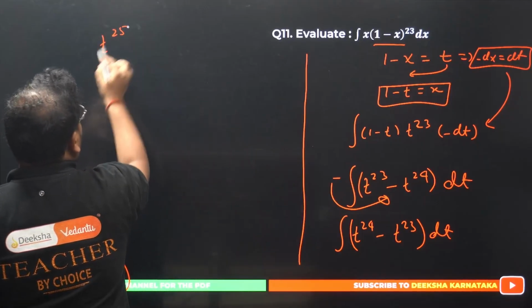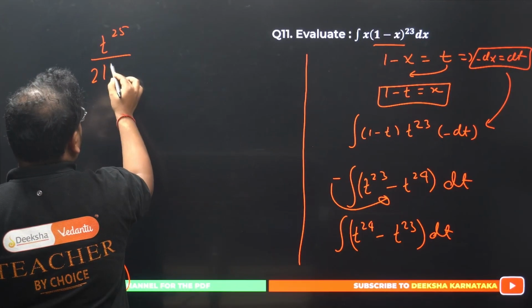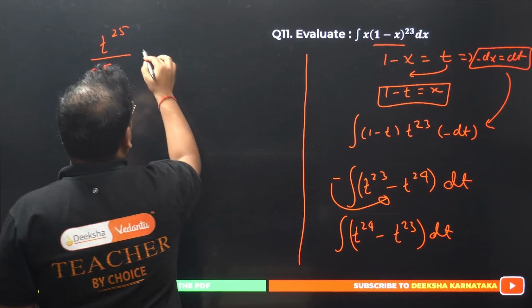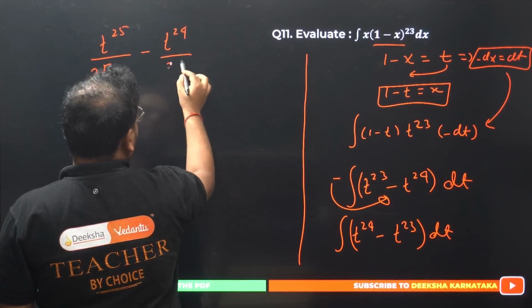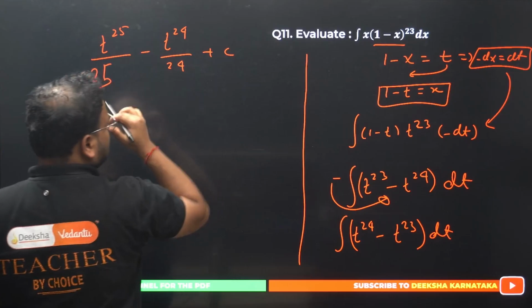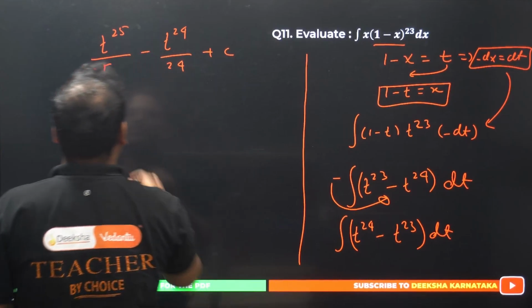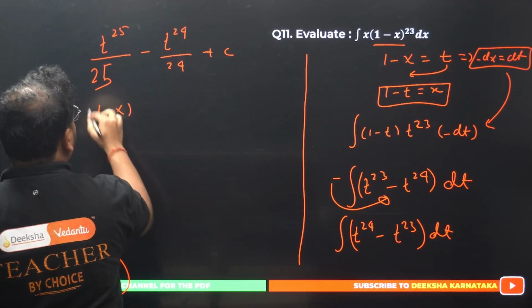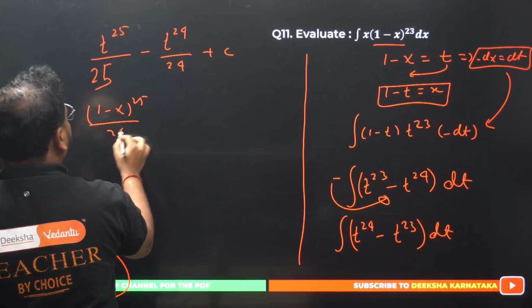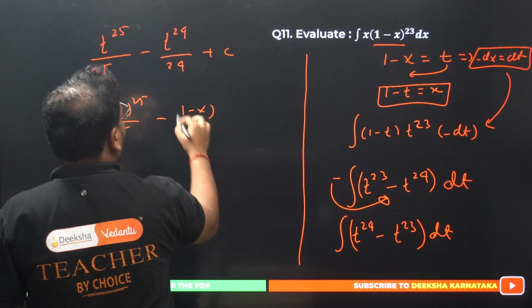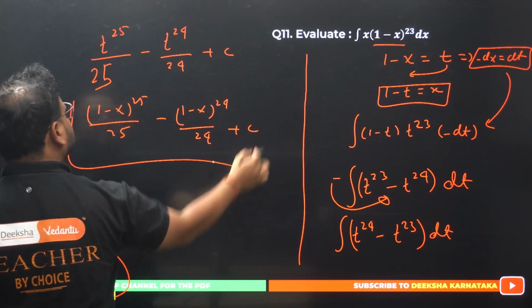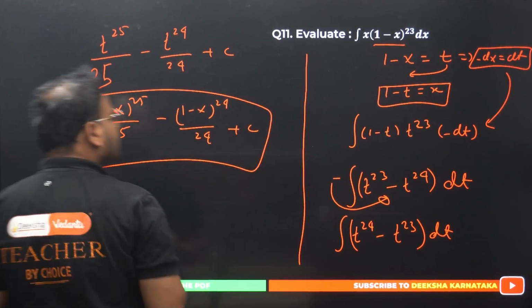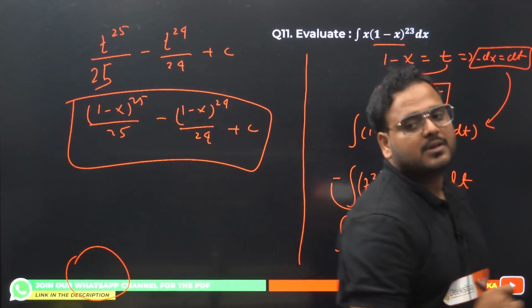t power 25 by 25, okay? And over here, t power 24 by 24 plus c. What's the t value? t value is 1 minus x. So put here (1 minus x) power 25 upon 25, minus (1 minus x) power 24 upon 24, plus c, is my final answer for this question that we solved using substitution method.